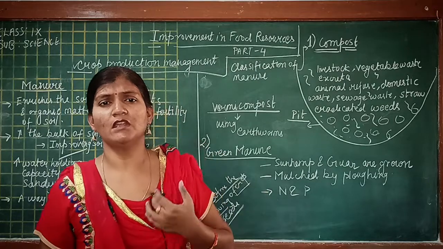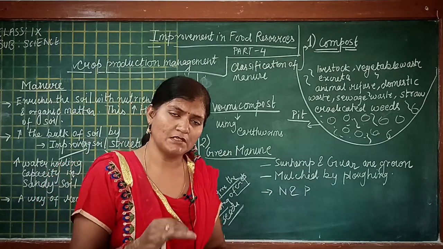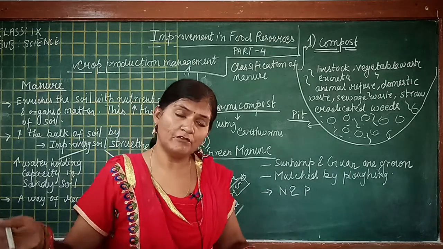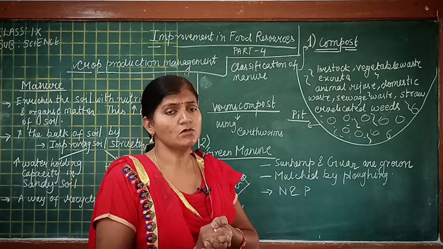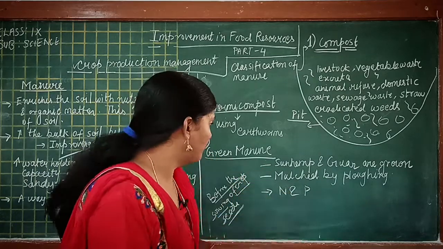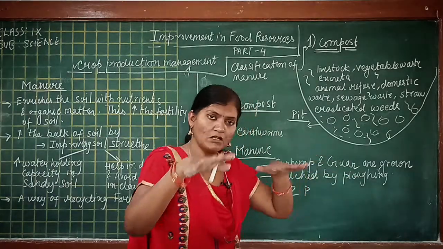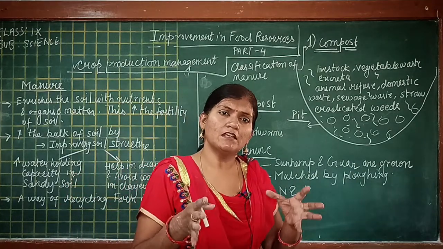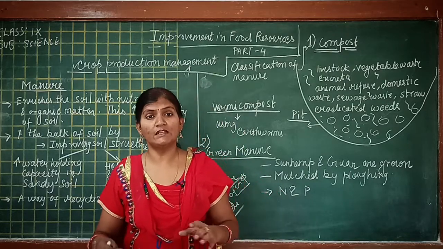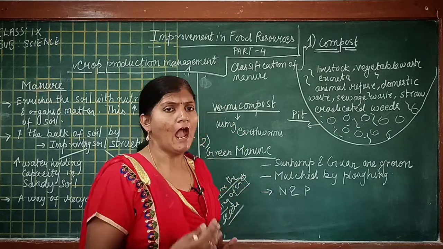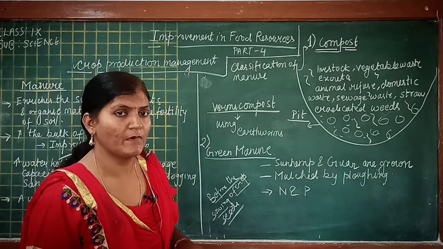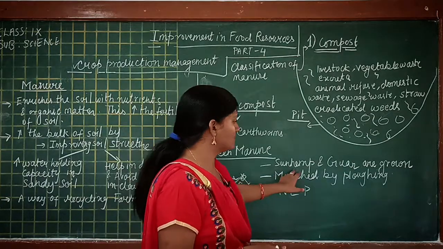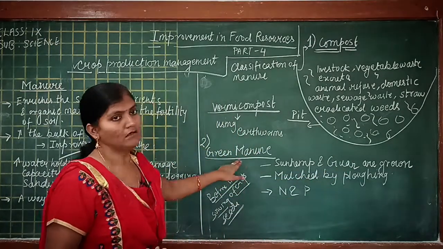When they start growing and reach a certain height, what is done? The farmer uses a plow and plows the entire field. What happens because of that? The plants like sunn hemp and guar fall down on the soil and get mixed up with the soil. These plants are left over the soil for many days so that the decomposition process goes on, and this type of manure, which is formed from the plants of sunn hemp and guar, is known as green manure.